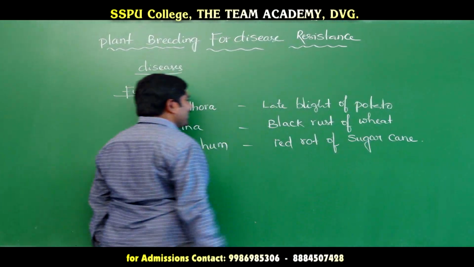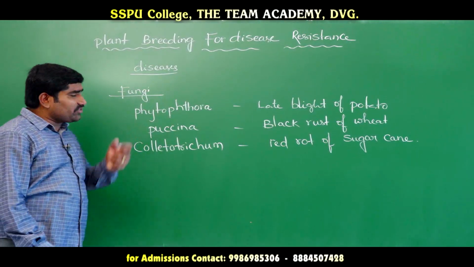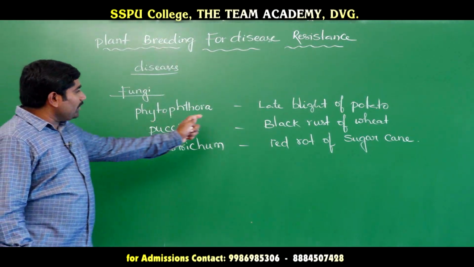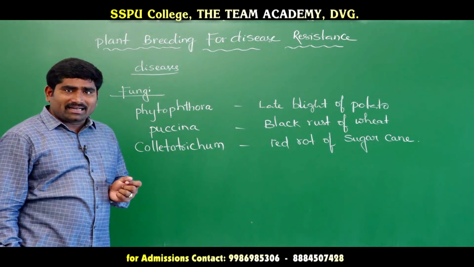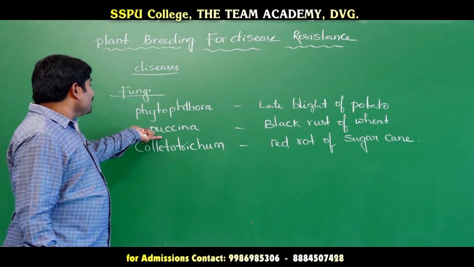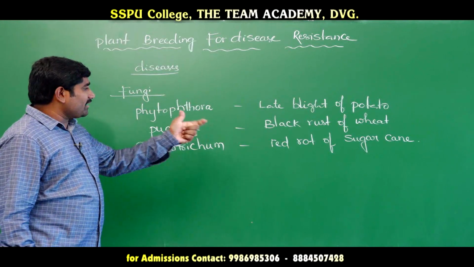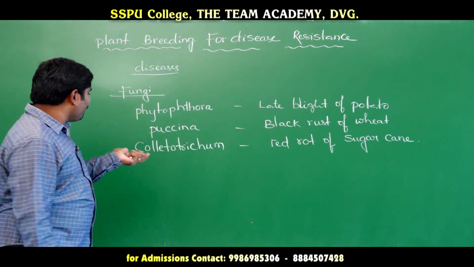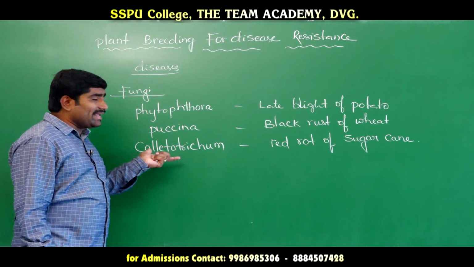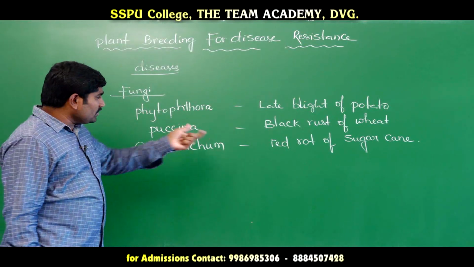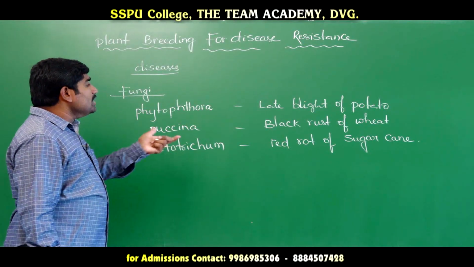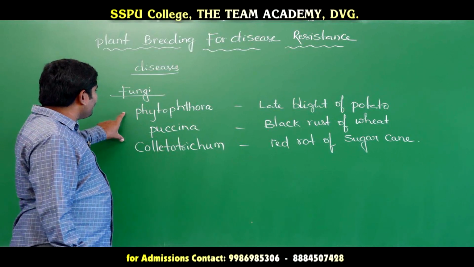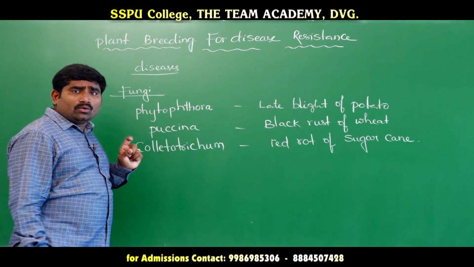So these are the fungal diseases. Phytophthora infestans causes late blight of potato. Puccinia causes black rust of wheat. And Colletotrichum falcatum causes red rot of sugarcane. These are some of the important diseases related to fungi.